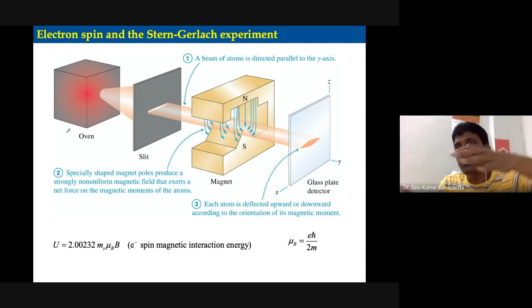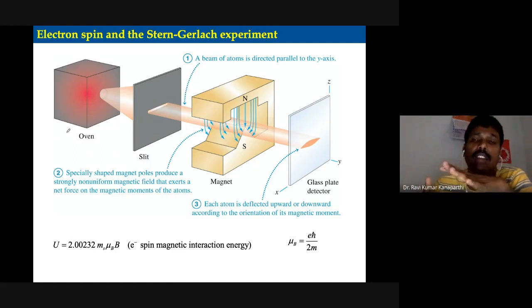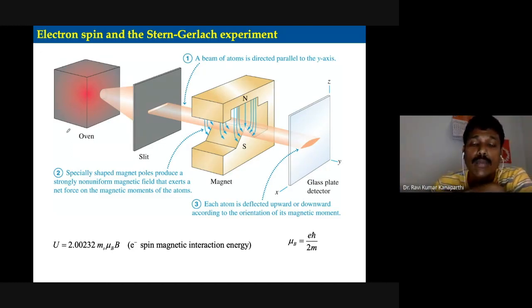In a homogeneous magnetic field you don't see any deflection, because the torque is the same. But in an inhomogeneous field, the force exerted on the tiny bar magnet by the north pole or the south pole varies. That leads to some type of deflection. That is why it is recommended that this experiment be done in an inhomogeneous magnetic field.